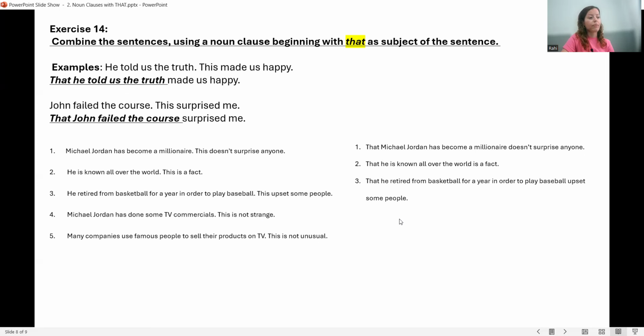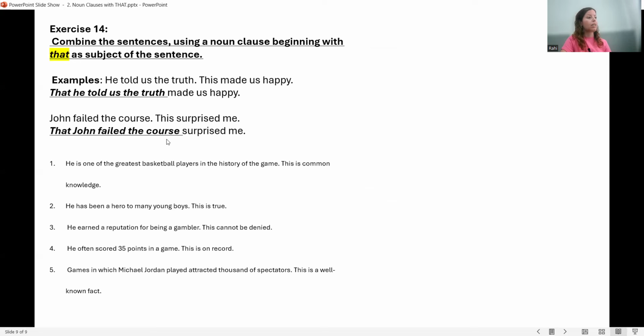Number 3, that he retired from basketball for a year in order to play baseball upset some people. 4, that he has done some TV commercials is not strange. Number 5, that many companies use famous people to sell their products on TV is not unusual. So this is the exercise with "that" as a subject. In the next exercise,